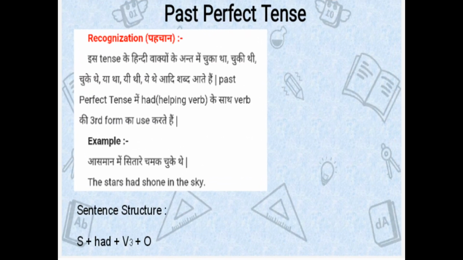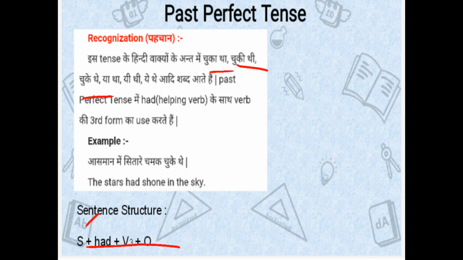Next, we have past perfect tense, and its recognition is, in the last we have चुके थे, चुकी थी, चुका था, means the action was completed in the past. And how we translate it, we use this structure.